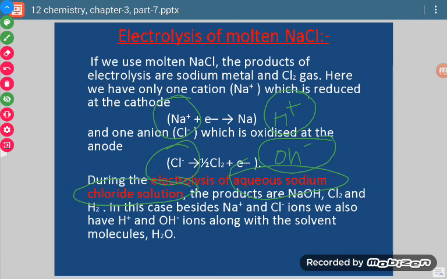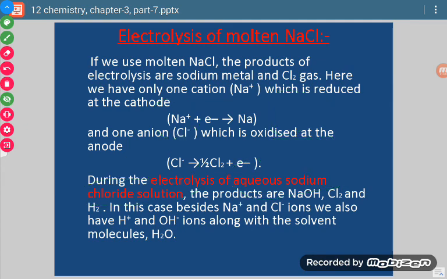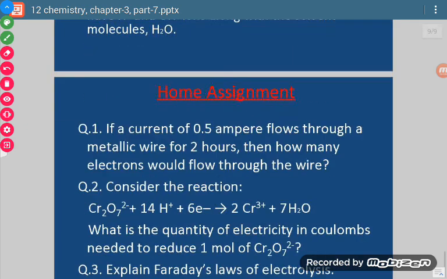Okay. Now see, if we look at the table, then for Na positive, value of electrode potential is negative, and for H positive it is 0. So reduction potential value is higher for H positive as compared to Na positive. So H positive will undergo change. Okay. Similarly, if we compare for Cl negative and OH negative, then change will take place in Cl negative. Okay. So same way the products will be formed.